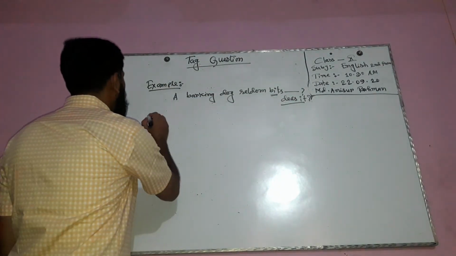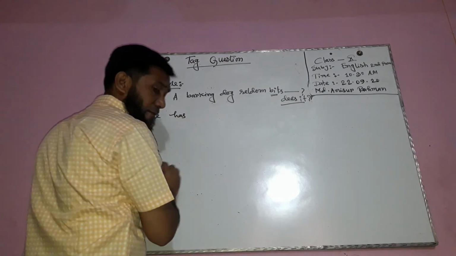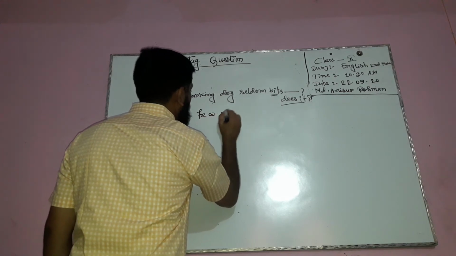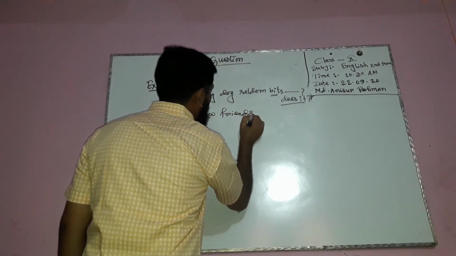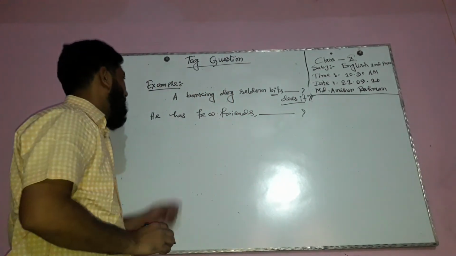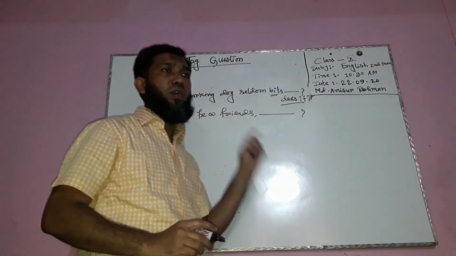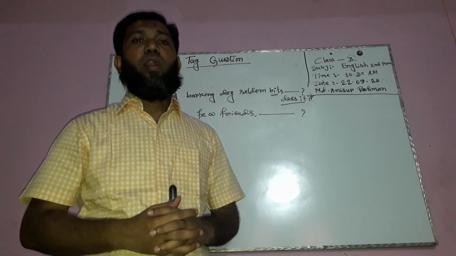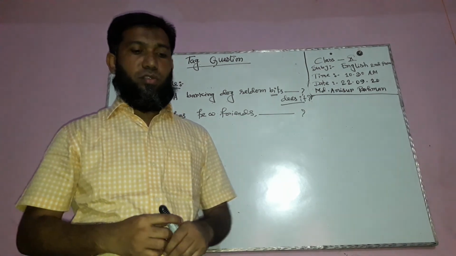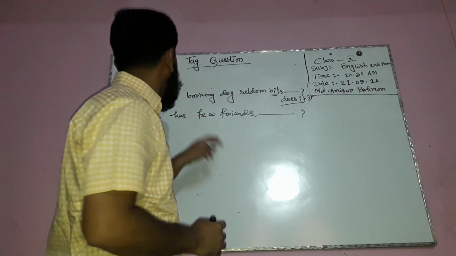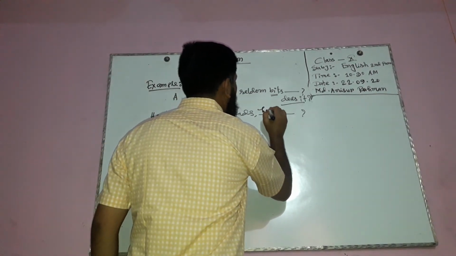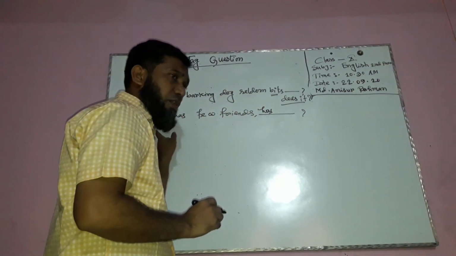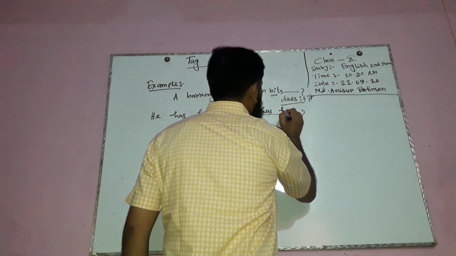Another example: he has few friends. In this sentence we can find few. Few is a negative word, so we have no need to use not to form the tag portion. Here has is the operator, so has is also used in the tag, and the subject is he. It's also a pronoun, and we will use he here. Has he? It's a tag portion.